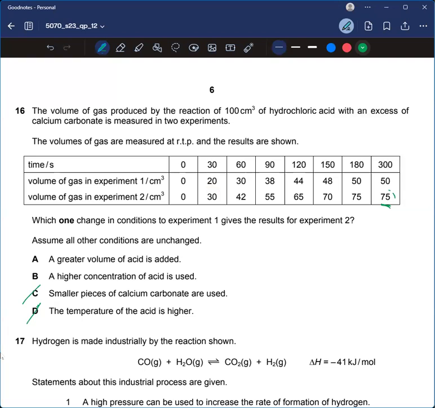A greater volume of acid is added. Saying that the volume is increased, it could have caused a higher rate of reaction, but not a higher production of the gas. So A would also be incorrect, and hence B is the answer.